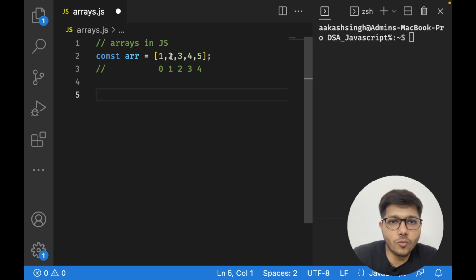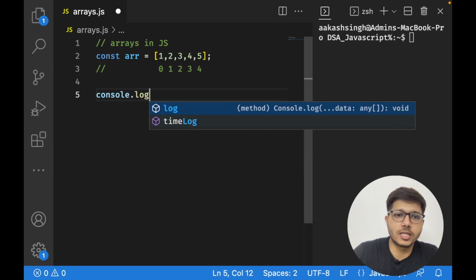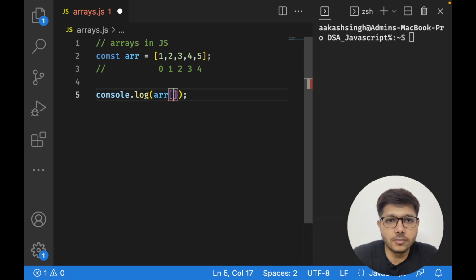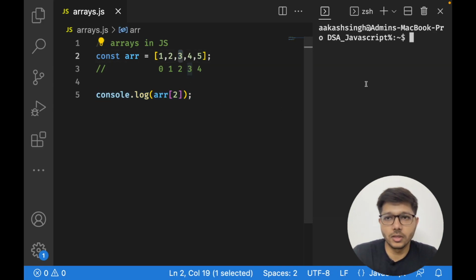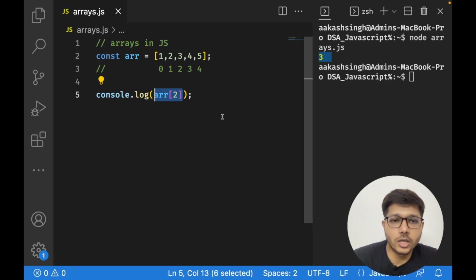So for example, now you want to access this element 3. So what you can do is simply console.log. In JavaScript, console.log is just like a printf statement. So I'm going to use the array and index, right? So it is going to console.log the third element. Okay, so let us run the code. So 3, right? I am able to console.log the third element. Similarly, you can use any index and access the element using the array variable, right?